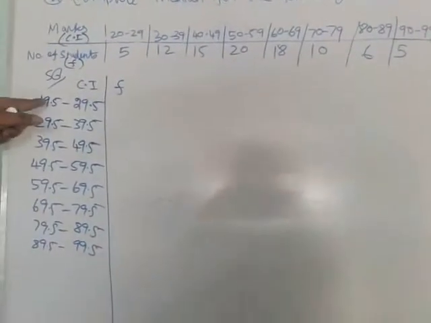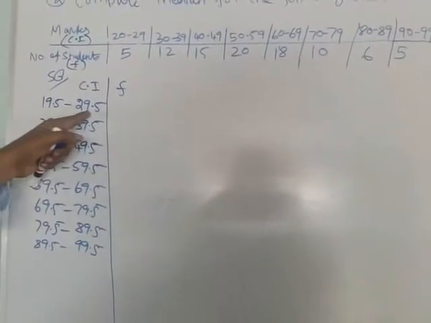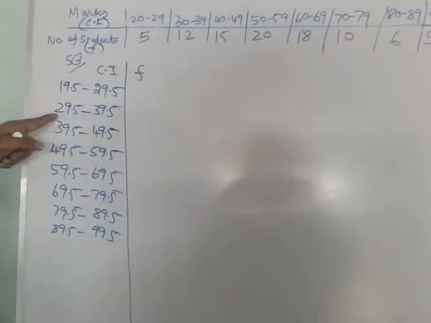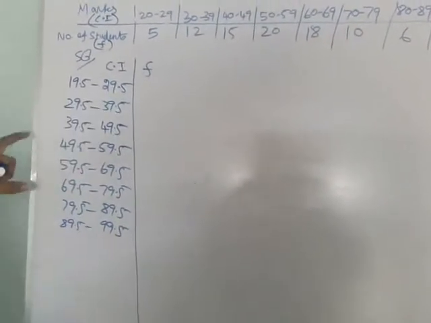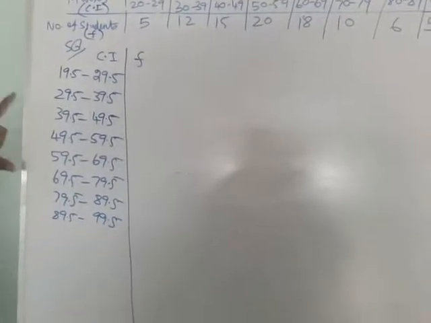Okay, now check. So the lower is 19 point, upper 29. The same value comes again. Now our interval is an exclusive type. Okay, you convert this like in the exclusive type.